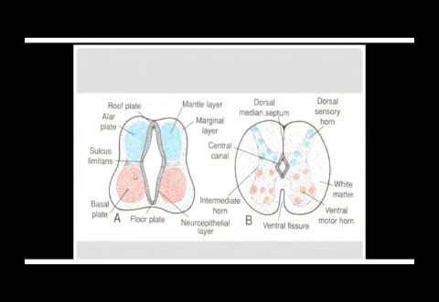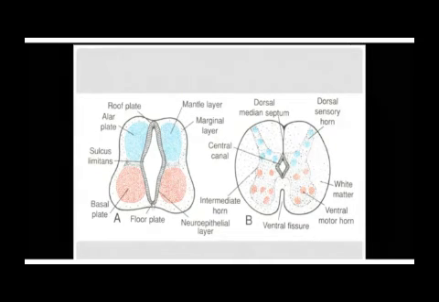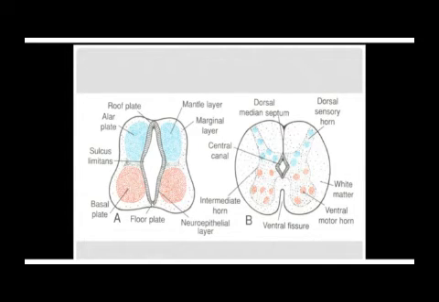However, the roof of the tube is what we call the roof plate, and the floor of the tube is what we call the floor plate. Now remember, there is no mantle layer between the neuroepithelium and the outer margins of the tube. There is no mantle layer there, and there is no mantle layer there. The mantle layers are just on the side.